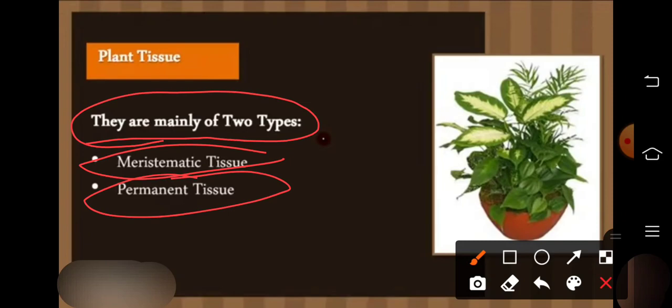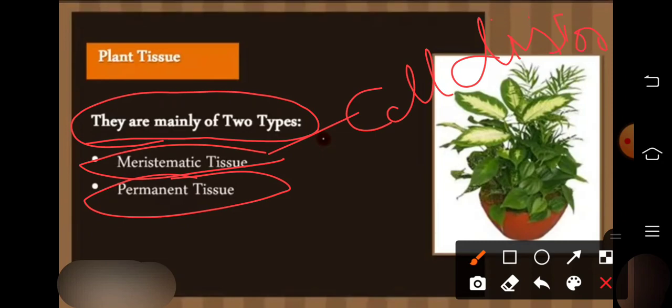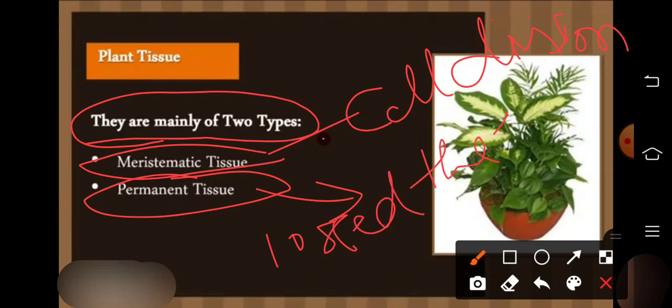So what is meristematic tissue? The tissue in which cell division takes place is called meristematic tissue. So we can write here: cell division takes place. But in the case of permanent tissue, they have lost the power to divide the cells. They lost the power of division of cell.